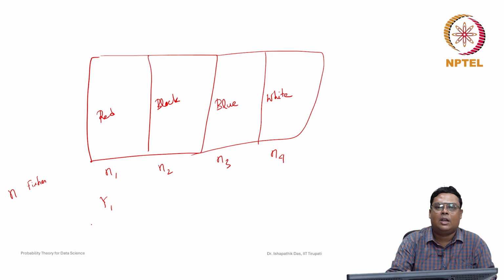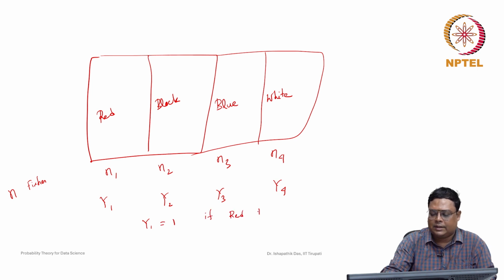Suppose y1 is the random variable for category 1, y2 is the random variable for category 2, y3 is the random variable for category 3, and y4 is the random variable for category 4. Then we define y1 equal to 1 if a red fish is observed. Suppose we draw one fish from the pond, and we see that it is a red fish, then we denote y1 equal to 1, otherwise 0.